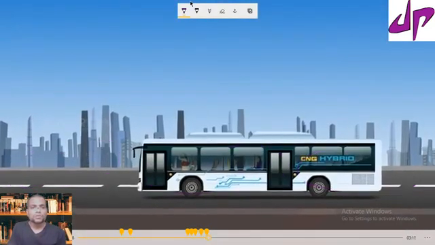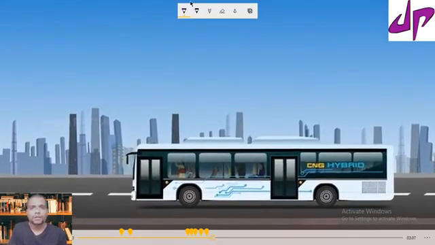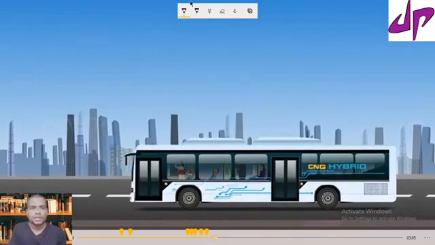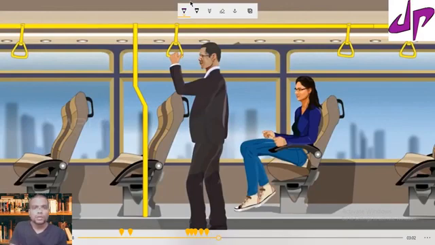Suppose you take a case where the bus is at rest. In the bus, consider a passenger who is standing. The bus is at rest, and the person is also at rest.